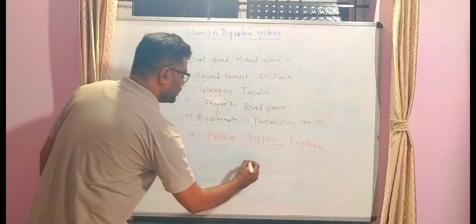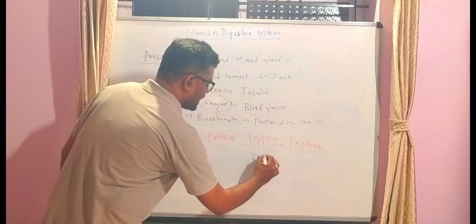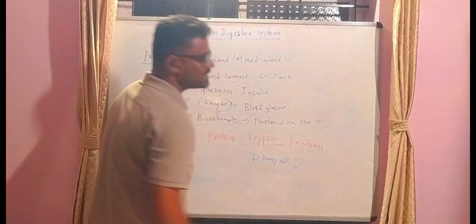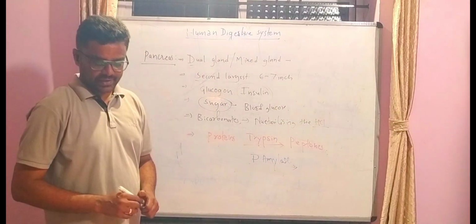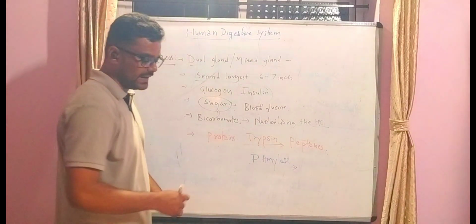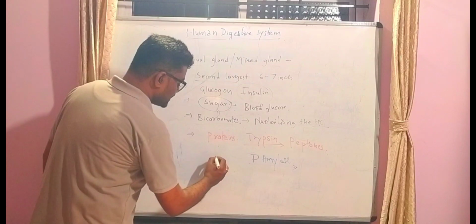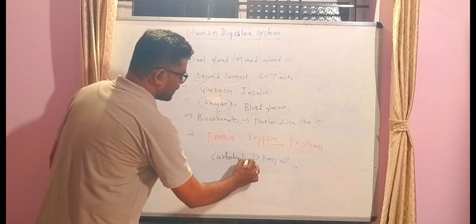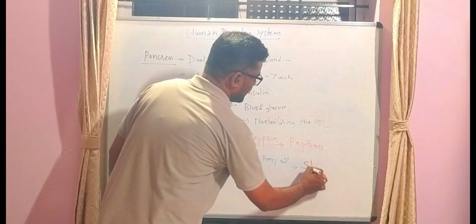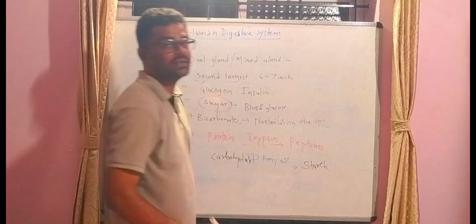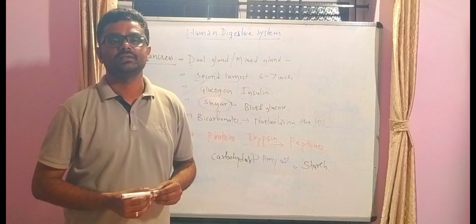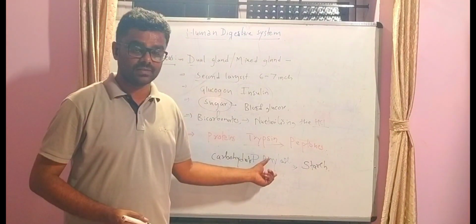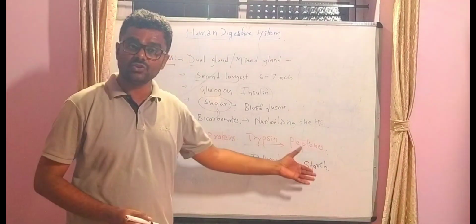And it also secretes one more enzyme called pancreatic amylase. That pancreatic amylase converts carbohydrates, the same thing that takes place in the mouth by the action of the enzyme amylase. That amylase converts the carbohydrates into starch.